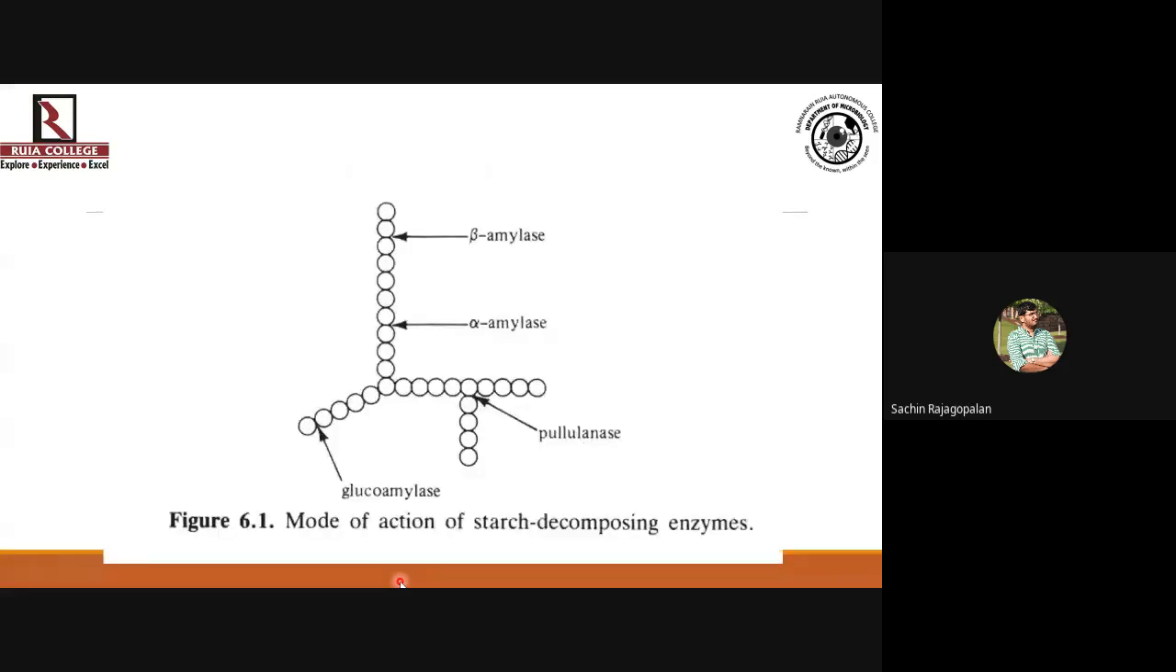So this image summarizes the action. You can see alpha amylase can act anywhere, even at the center, anywhere in between of the polymer. It is just that it cannot act on branching points, right? Then you have beta amylase, which acts at non-reducing ends and removes maltose residues. Then you have glucoamylase, which also acts at non-reducing ends, but it removes glucose residues at a time. And then you have pullulanase or isoamylase, which acts at the branching point, right? So this image is a very good way of representing the point of action for these enzymes specifically.